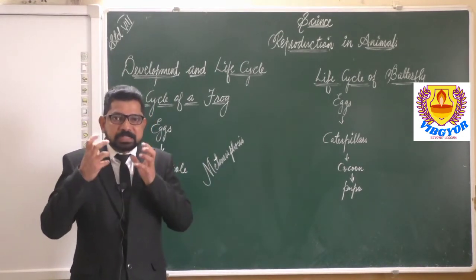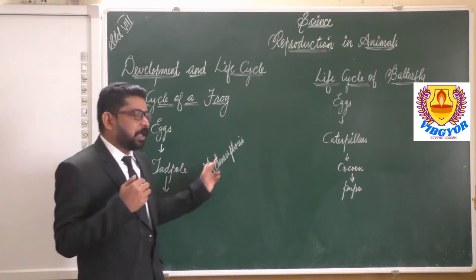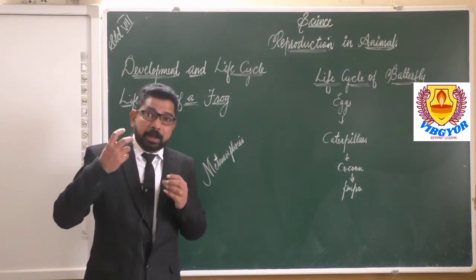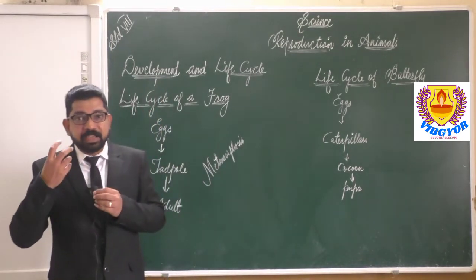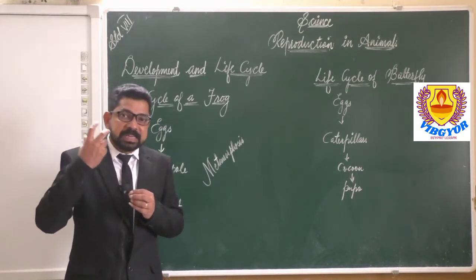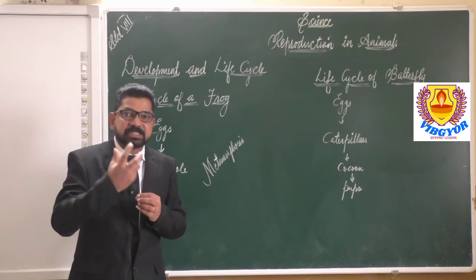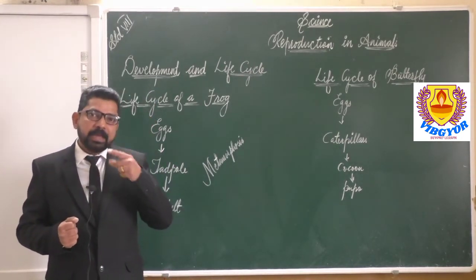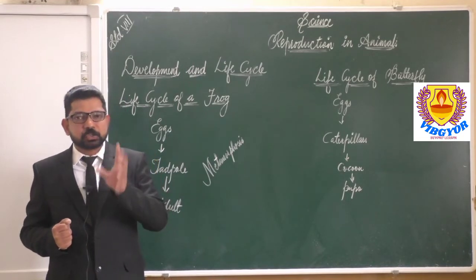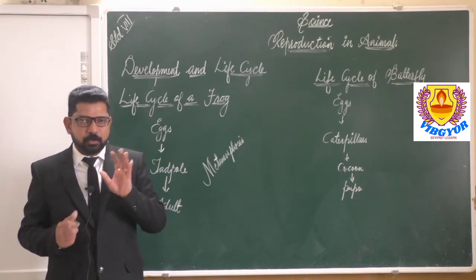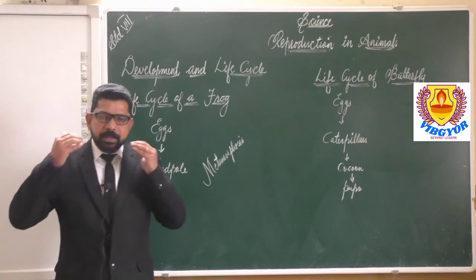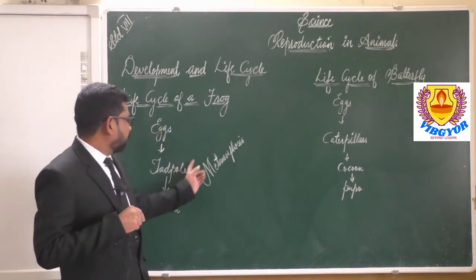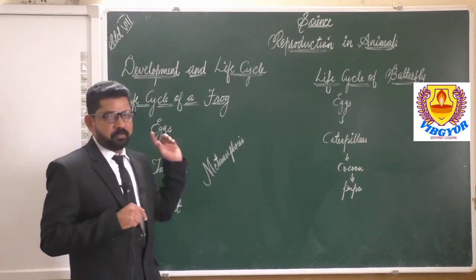All the changes together we can call metamorphosis. What is metamorphosis? Metamorphosis is the process in which a larva changes into an adult. Not only frogs, for any organism, if they are changing from larva to adult, we can call it metamorphosis.